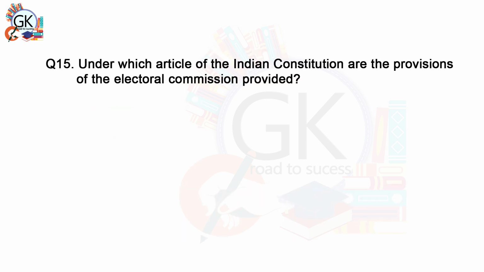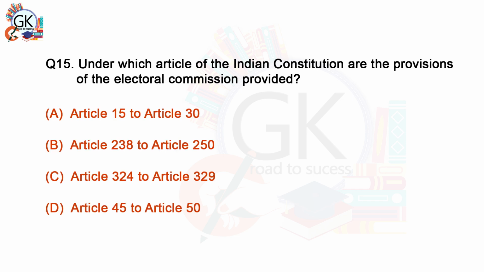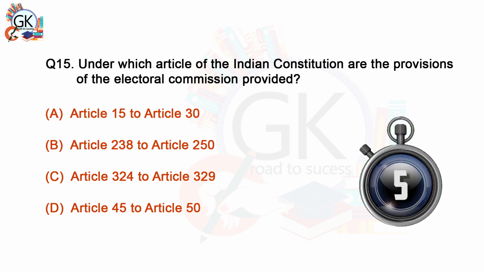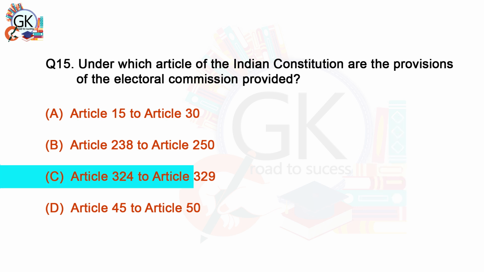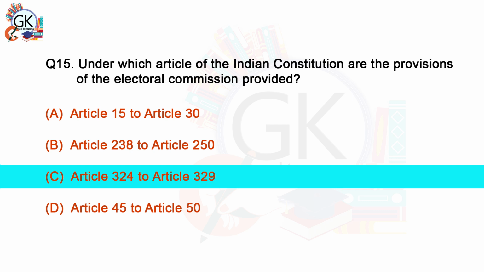Under which article of the Indian Constitution are the provisions of the Electoral Commission provided? A. Article 15 to Article 30. B. Article 238 to Article 250. C. Article 324 to Article 329. D. Article 45 to Article 50. C. Article 324 to Article 329.